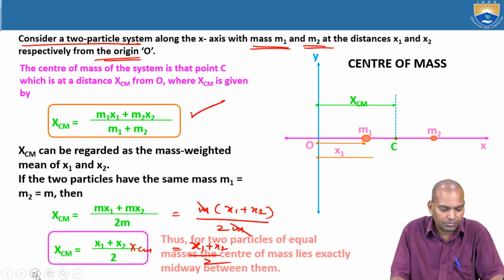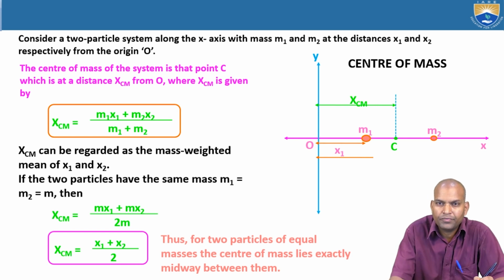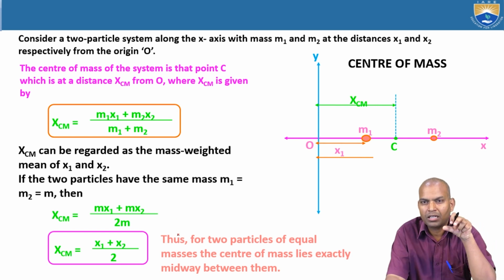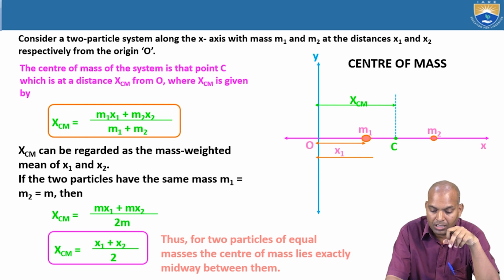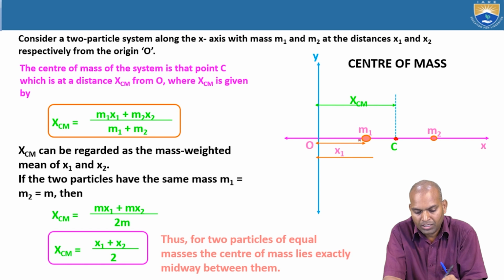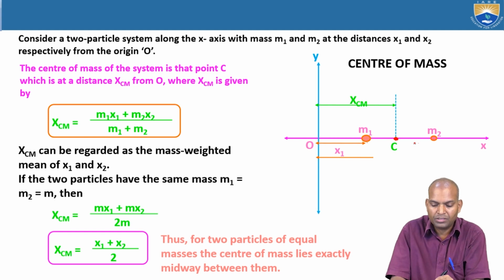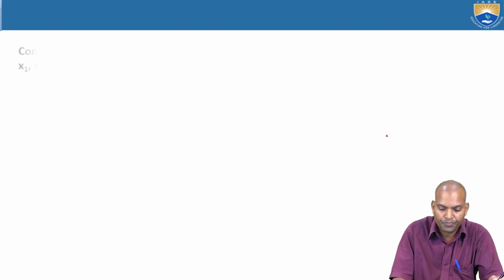Now here, the meaning is that if the two particles have equal masses, the center of mass lies exactly midway between them, the average of the two, that is the midpoint of x1 and x2. The distance is x2 minus x1, and (x1 plus x2)/2 is the midpoint of the distance between m1 and m2.